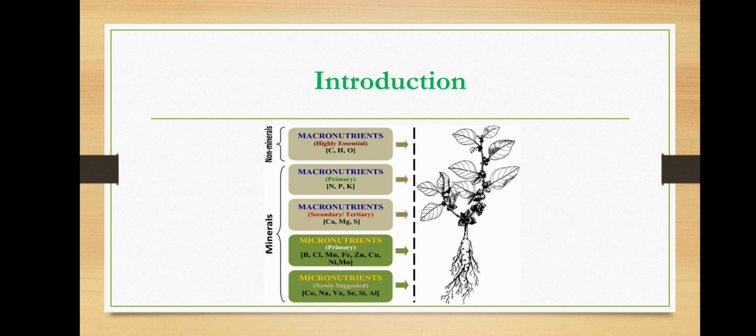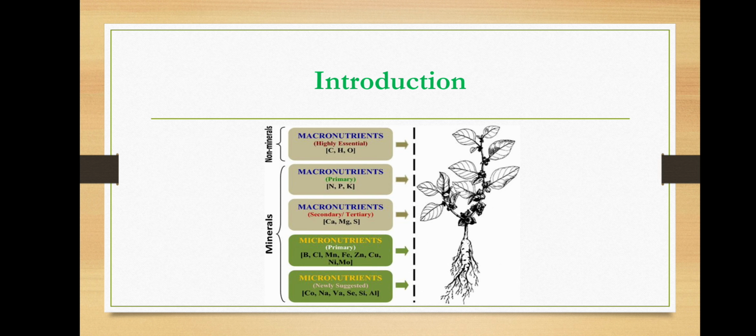And next, when we go to the secondary macronutrients, they are required much lesser than the primary macronutrients. They are calcium, magnesium, and sulfur. Up to now, these three were naturally available to the plants from the soil, but nowadays they are depleted. So fertilizers should be used for these also. It may be biofertilizer or chemical fertilizers. We will discuss it later.